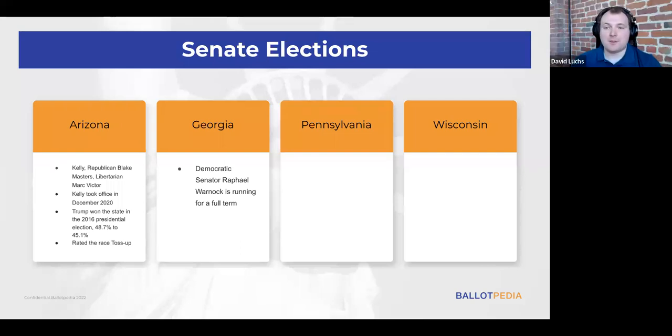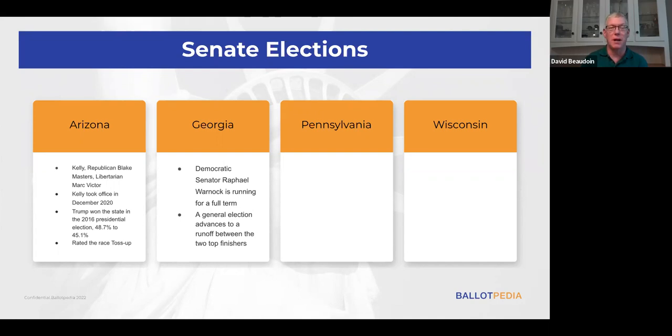And one really interesting thing to note in Georgia is that a general election in Georgia will still advance to a runoff, with the top 2 finishers advancing, if no candidate receives more than 50% of the vote. And as you say, that happened in both races in 2020. Correct. So just as in 2020, we may not know which party controls the U.S. Senate until early January of 2023, when that runoff election, if it's necessary, will be held.